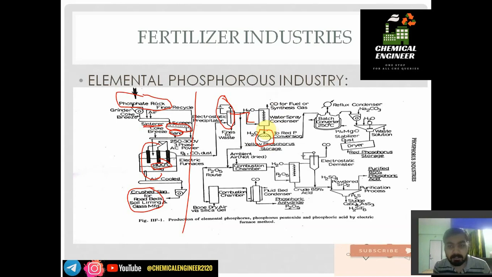Then in order to convert it into red phosphorus, we generally use a batch converter. In the batch converter the temperature is 250 degrees Celsius. In the batch converter nothing happens, just a temperature game. We give a residence time as well as time for the changing of bonds. Then we get red phosphorus.